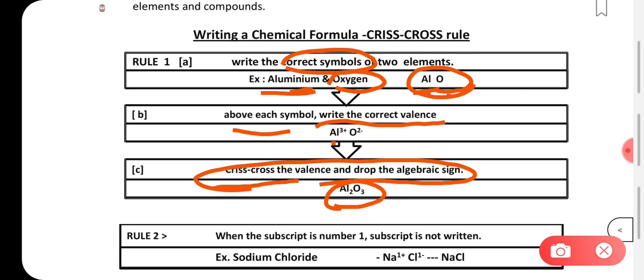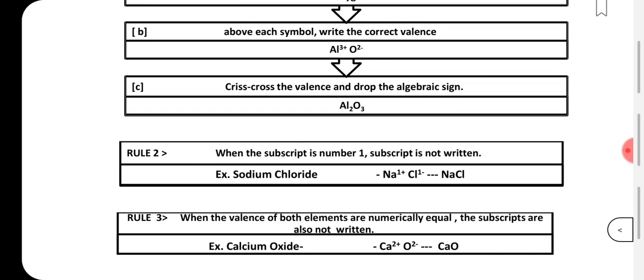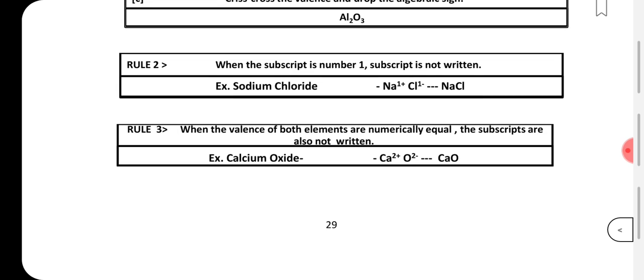Let us take one more example and you can understand it. Let's say for sodium chloride, we have to write the symbol. For sodium, the valency is 1. It has 1 extra electron. It can lose its electron to chlorine, and chlorine is in need of electrons. So it forms Na plus and Cl minus. Because both have got the charge of 1, we need not mention it when we write the chemical formula. It becomes NaCl.